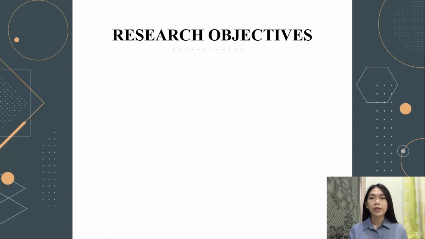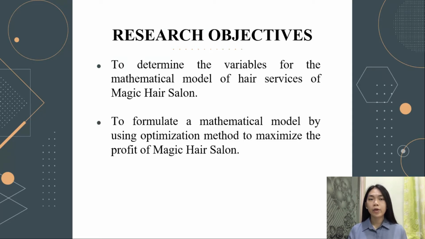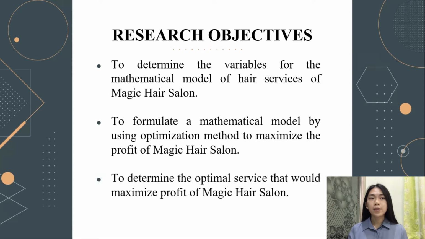The research objectives for this study are: first, to determine the variables for the mathematical model of hair services of Magic Hair Salon. Second, to formulate a mathematical model by using an optimization method to maximize the profit of Magic Hair Salon. Third, to determine the optimal services that could maximize the profit of Magic Hair Salon.